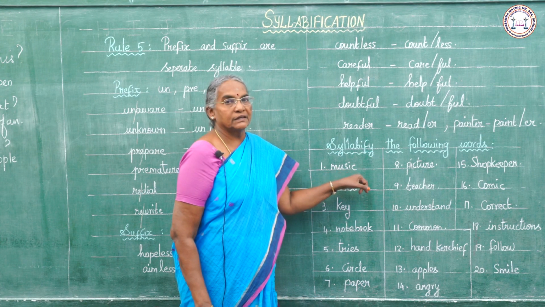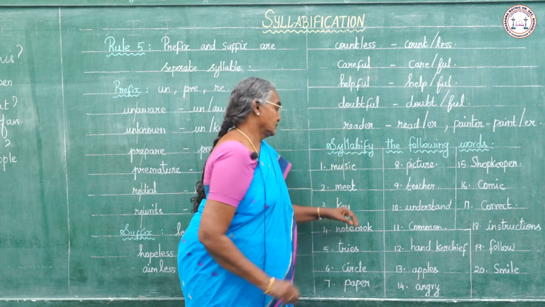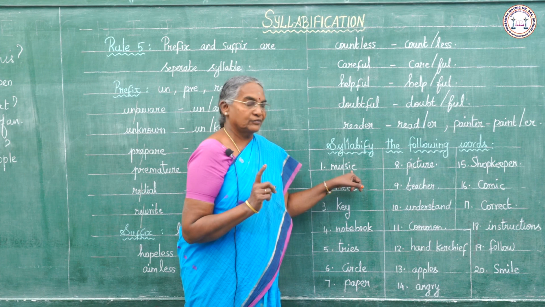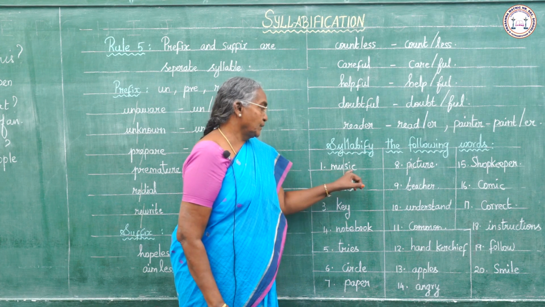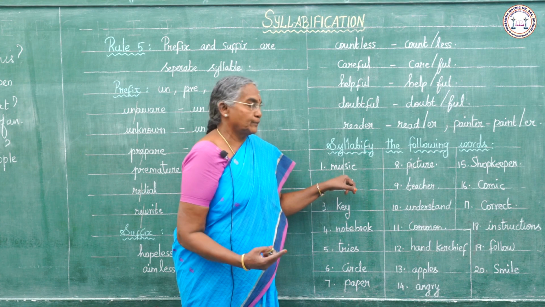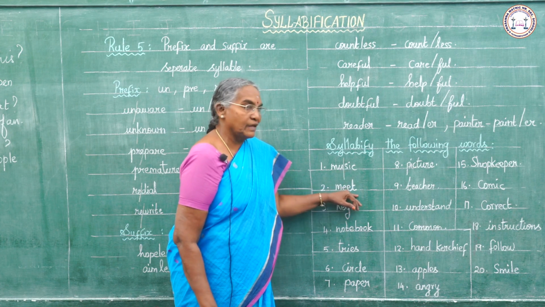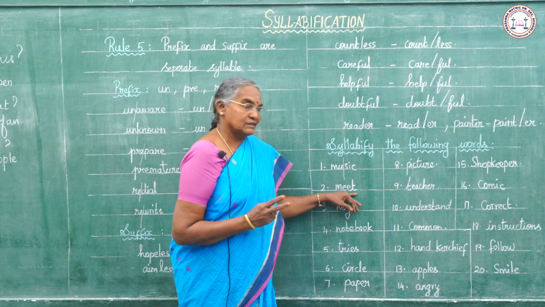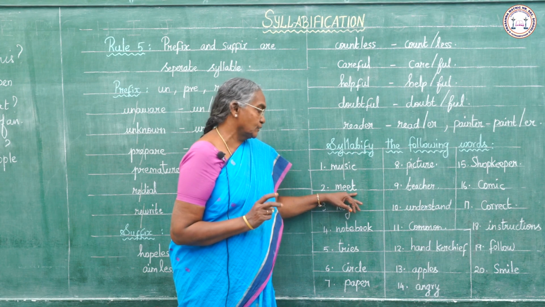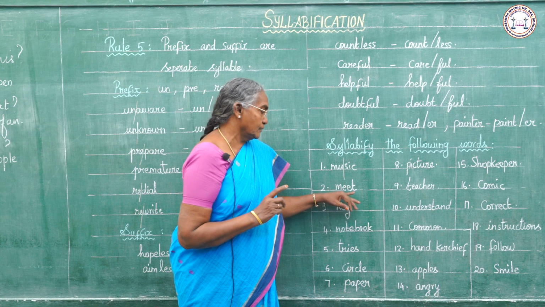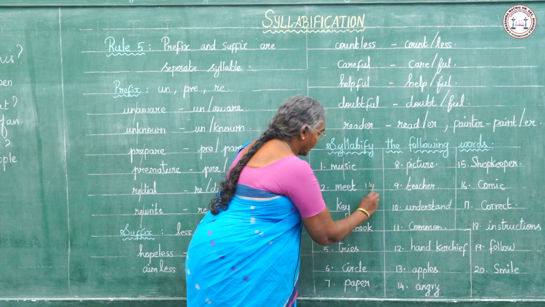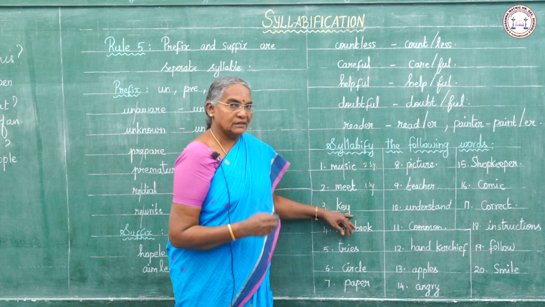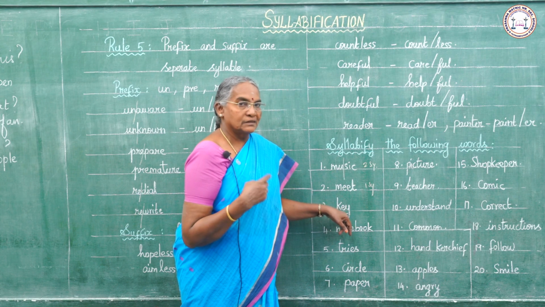Music. Here, mu there is one vowel, sic there is one vowel. Depending upon the vowels in a word, we separate it. Then meat. Though there are two vowels, they function as a single vowel sound, so meat is one syllable. Key has only one vowel, so one syllable.